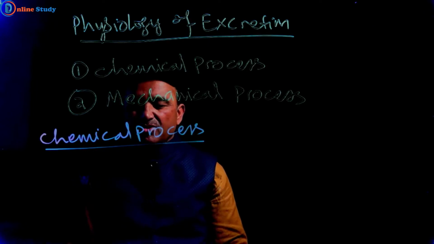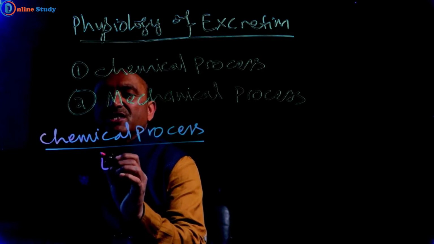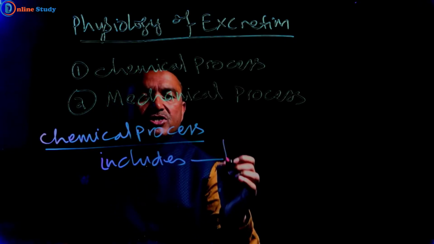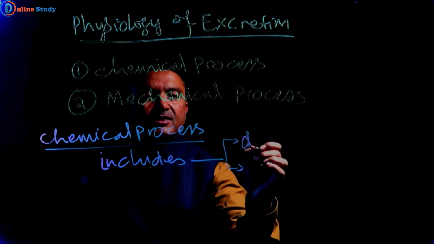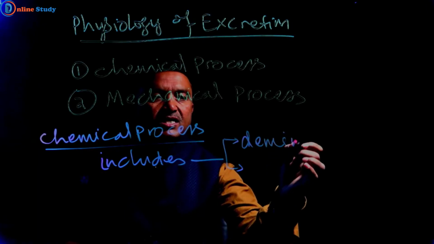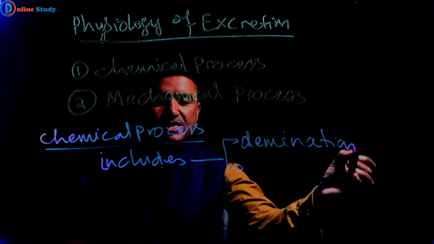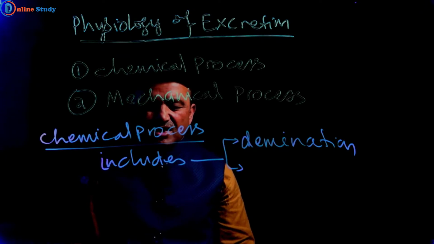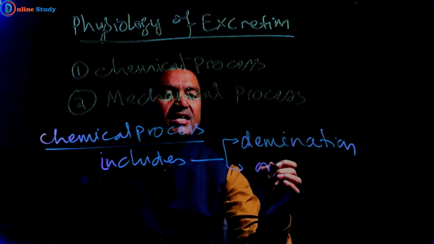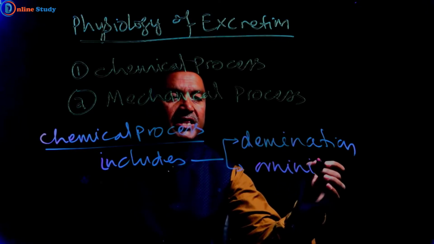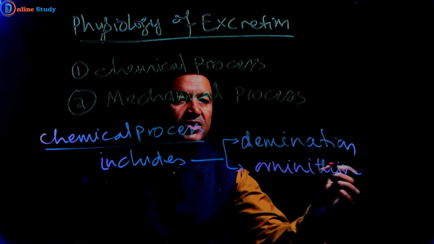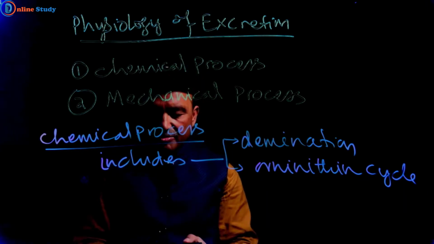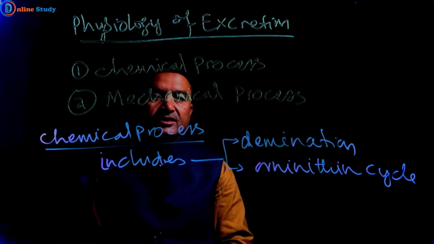So chemical process first includes deamination and ornithine cycle, or urea formation cycle.